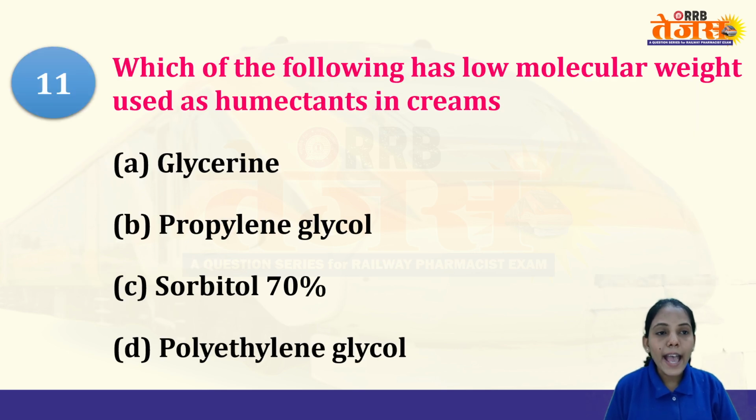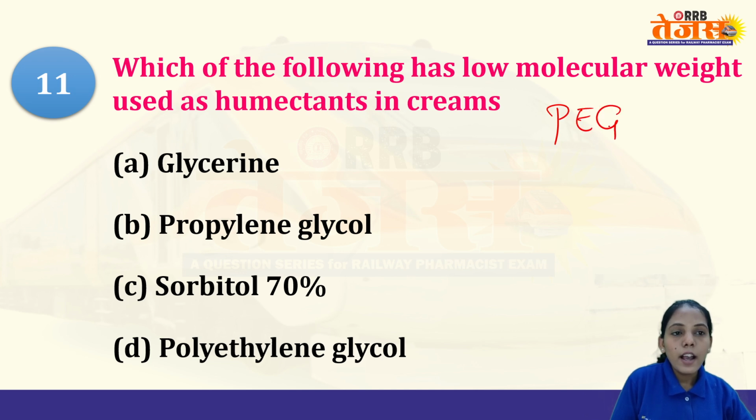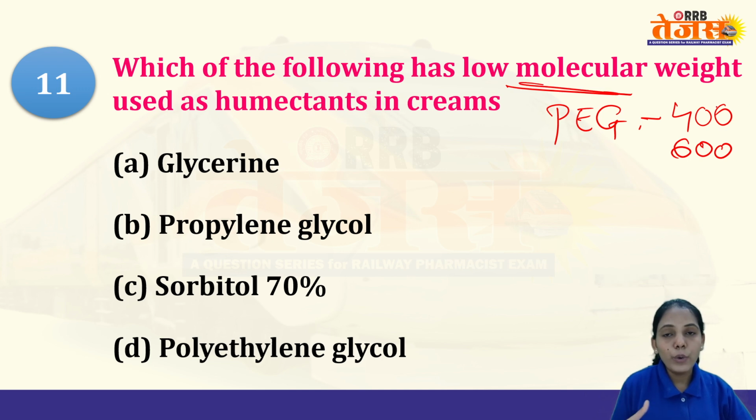Which of the following has low molecular weight, used as humectant in cream? As I said, glycerin also acts. Apart from glycerin, we have polyethylene glycols, low molecular weight. For example, 400, even 600 is also liquid in nature. They have asked about low molecular weight only, right?